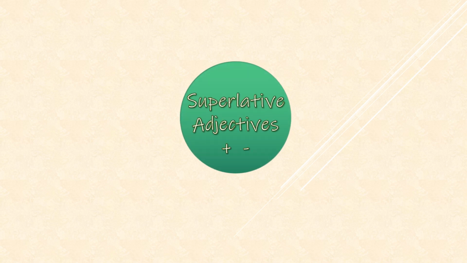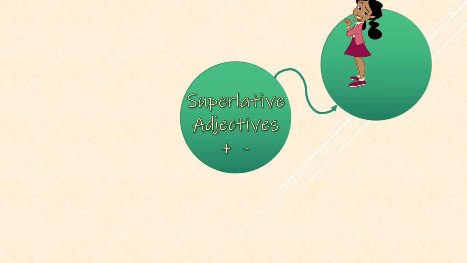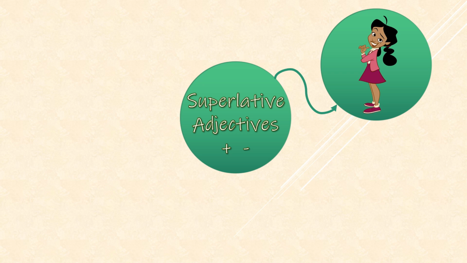It's time to learn about superlative adjectives, affirmative and negative sentences. Well, if you want to talk about superlative adjectives, it means you want to compare maybe a person, maybe an object, or maybe a thing with the rest of the group of its kind. So remember, in this case, the noun could be a person, an object, a place, or an animal.